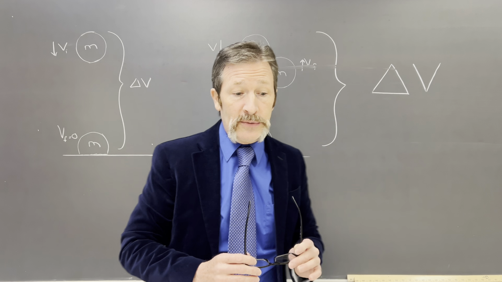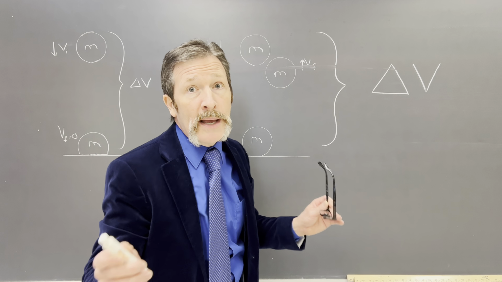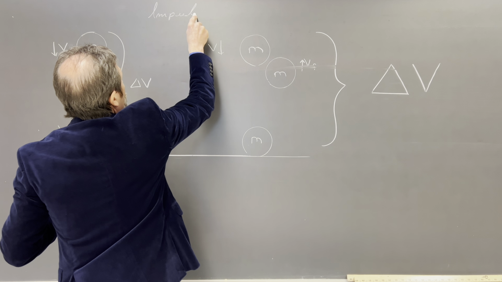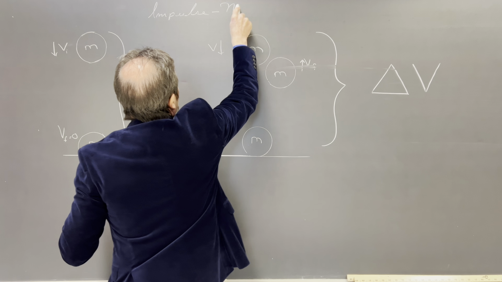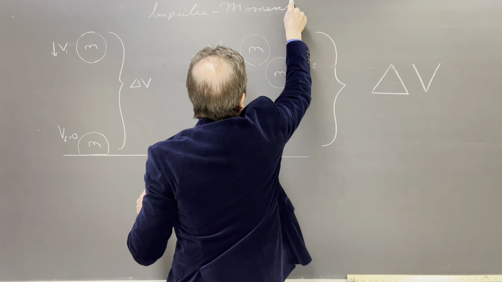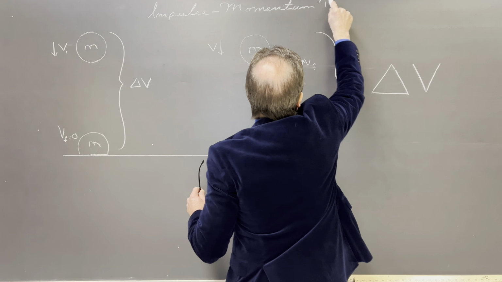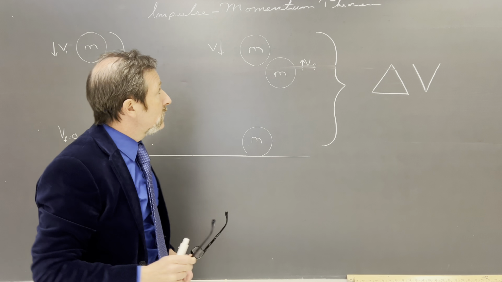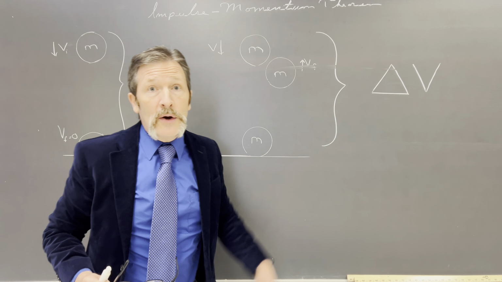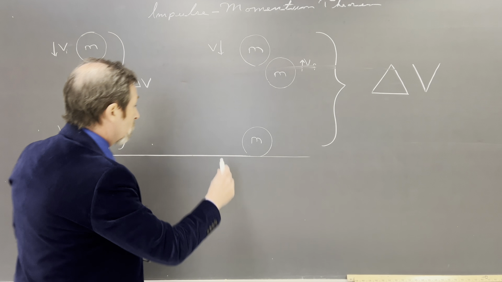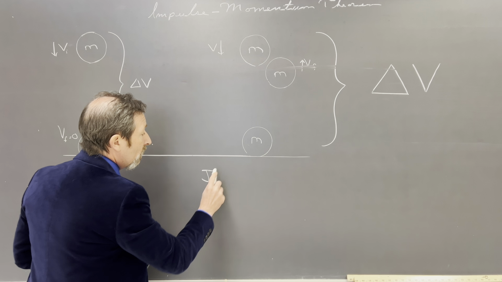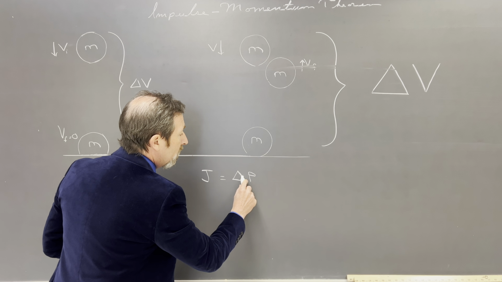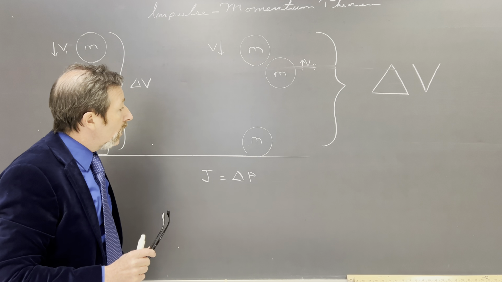And what that has to do with everything is because of the impulse-momentum theorem. Let me write that out. That theorem is going to tell us that our impulse and our momentum are tied together. So I can say J for my impulse is really going to be equal to the change in momentum. And we use P for that. J is for our impulse.